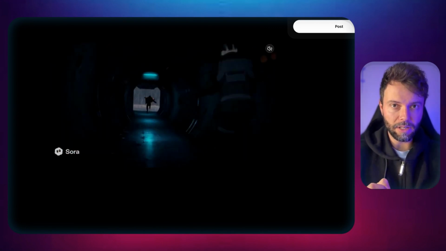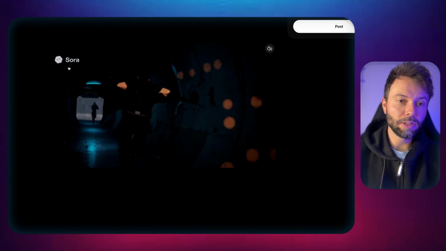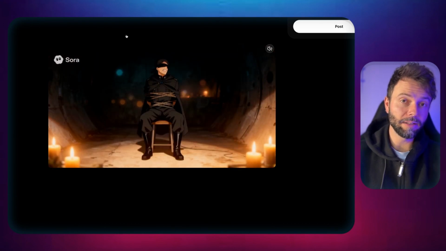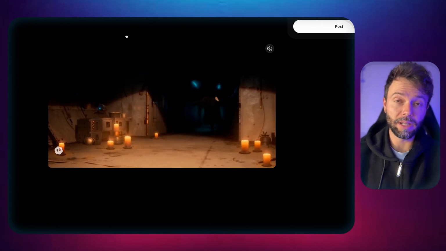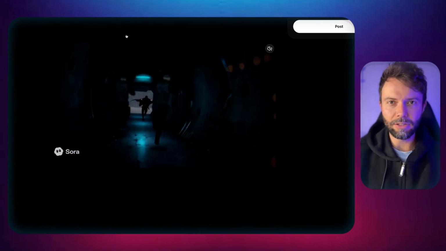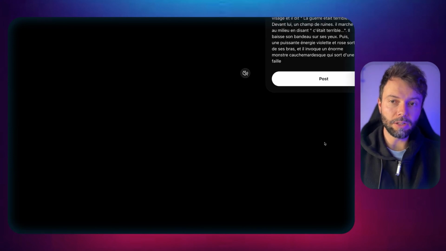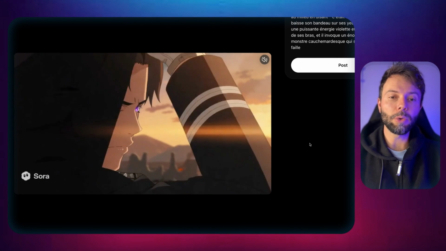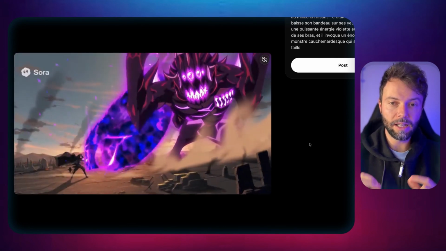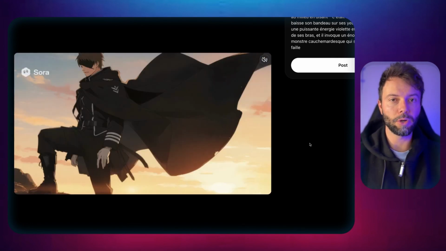I'm really satisfied. So, as you can see, for now, there's the little Sora logo that appears everywhere. That's just how it is. We're in a testing phase. Later on, of course, we'll be able to remove it, but for now, that's not the case. So, I iterated several times by giving different sentences, by giving different prompts. And you can see that the quality is still there and that it really respects what I ask of it.